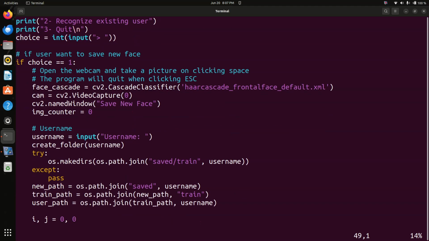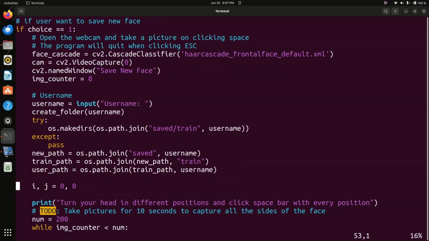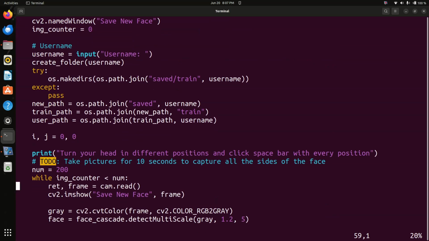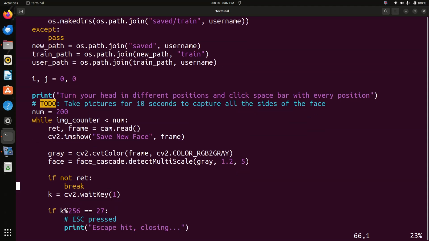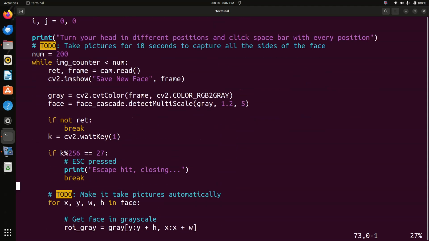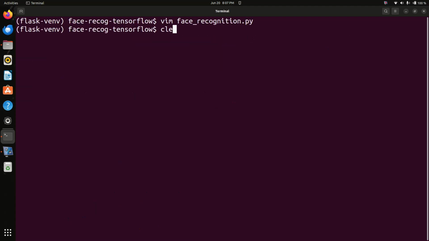So enter username. You have to enter the username. You have to give a name to the image, which will be a data set which you will be creating. Now we will execute the program to do the training part.